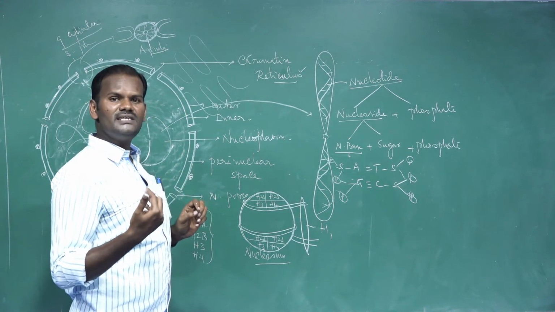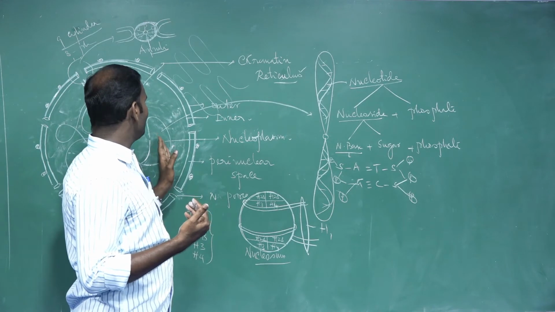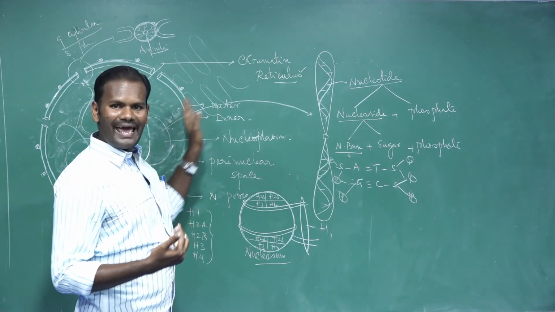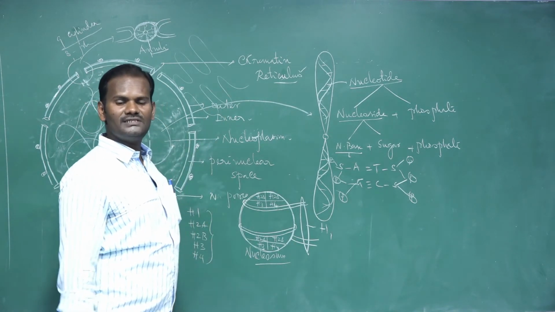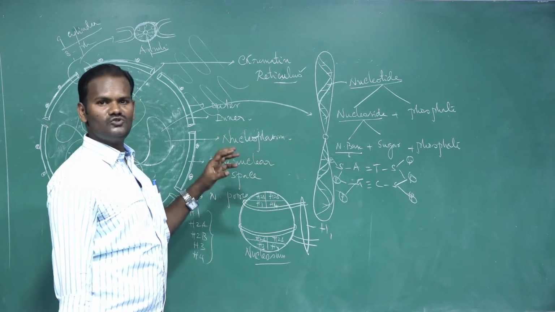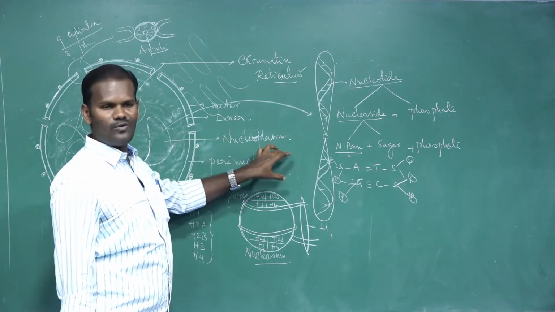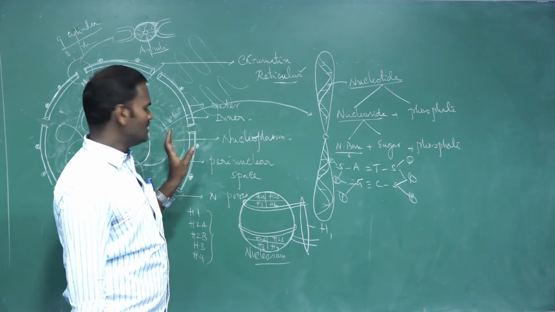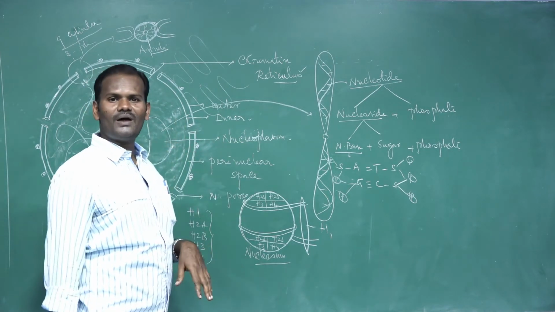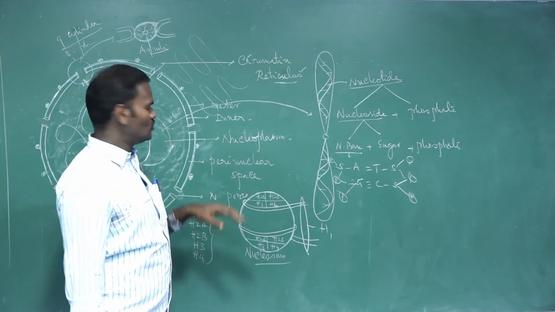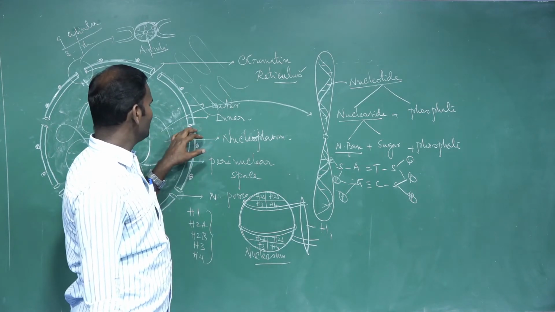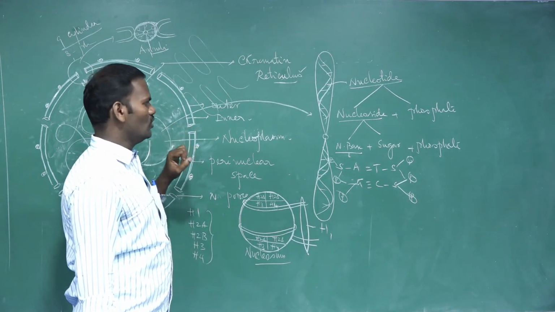They carry the message from the DNA to the actual site of protein synthesis. Which is the actual site of protein synthesis? The ribosome. The ribosome is located in the cytoplasm. But mRNA is synthesized within the nucleus by the process called transcription. So everything takes place through the minute opening called the nuclear pore.